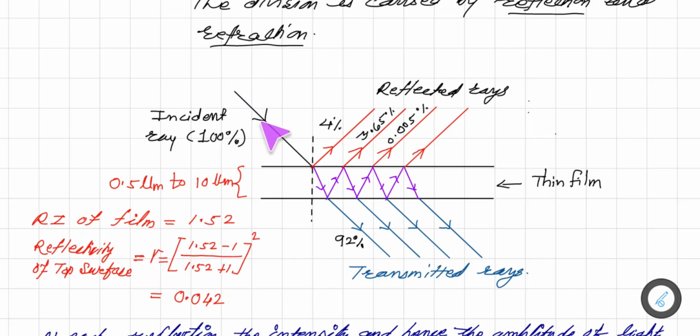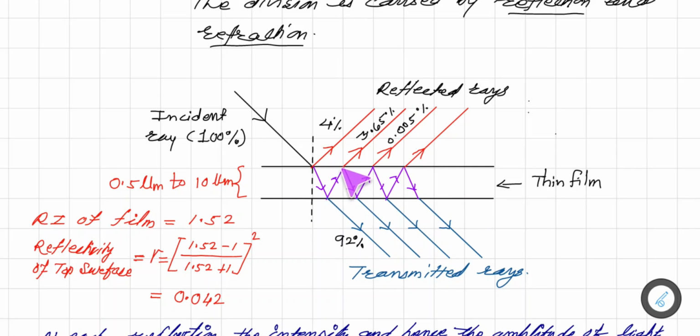So note that here the light is traveling through air medium, then it is incident on the denser medium and reflected back. This part is reflected back in air medium and this part is refracted and passes through denser medium. Now here when 96% travels in this direction, again as the film is transparent, almost 92% is transmitted in this direction, and the remaining part, that is 4%, is actually reflected from the other surface of the film.